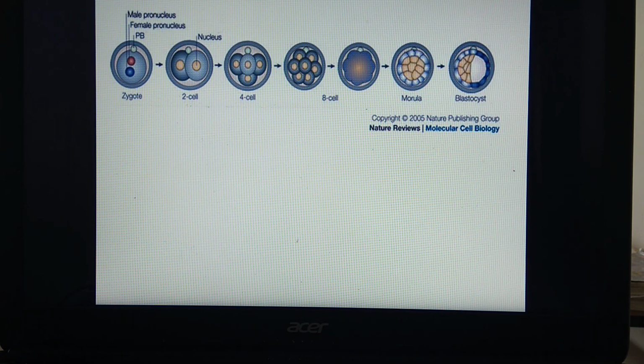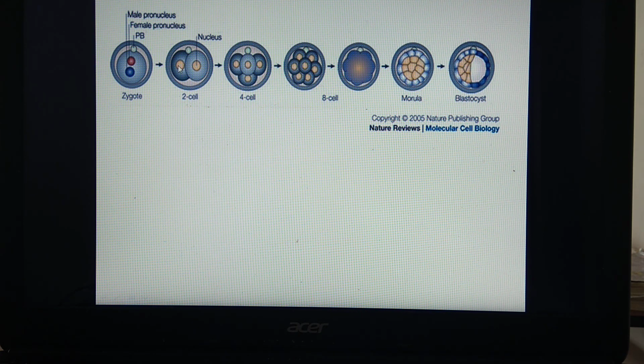Now see, there is a diagram in front of you, and this diagram shows the structure called zygote. You can see here male pronucleus and female pronucleus are there, and these chromosomes will align with each other in the formation of zygote. So remember, zygote is a unicellular structure and it is covered with a layer called zona pellucida. This zygote, a single cell, undergoes first division and results in formation of these 2 cells.